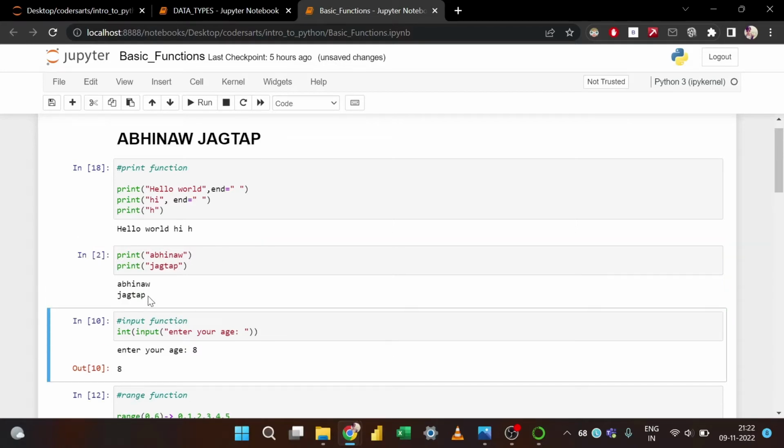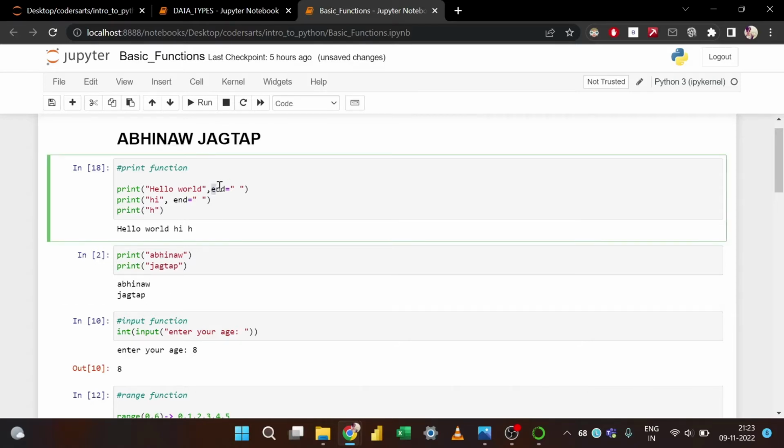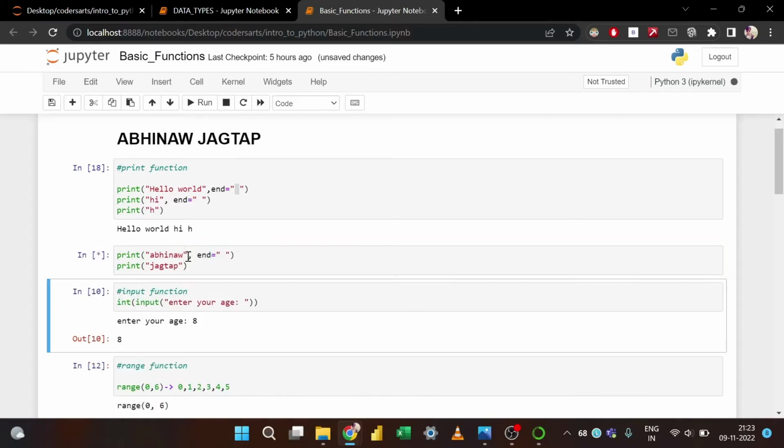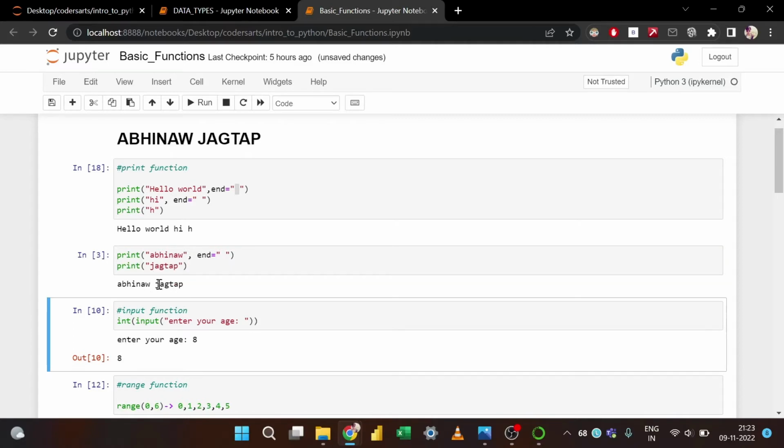But if there are certain conditions wherein we don't want to print it into the new line, we just want everything to be printed in the same line. So for that, we'll use this end keyword, end equals to this space. So it will give a space after my name. So for example, if I use this particular thing, end equals to space, so now it will print it into the same line, giving a space. So this is how print function works.